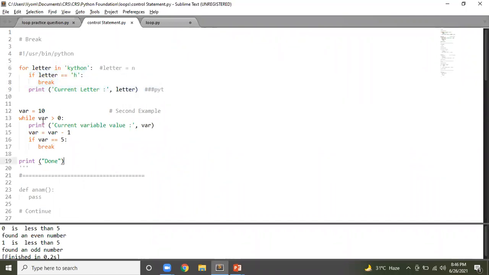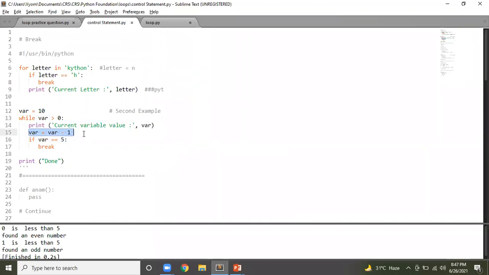In the meantime, I'll talk about the second while. Initialization var equal to 10 and the condition is until var is greater than 0. Until var is greater than 0, keep running this loop. And that's why I'm decrementing the value of var.